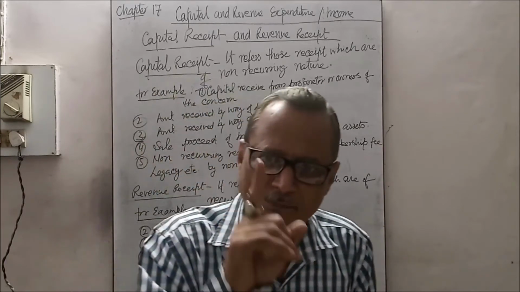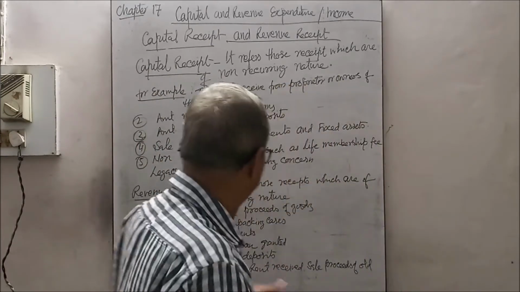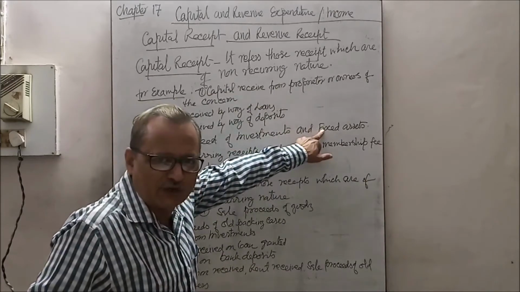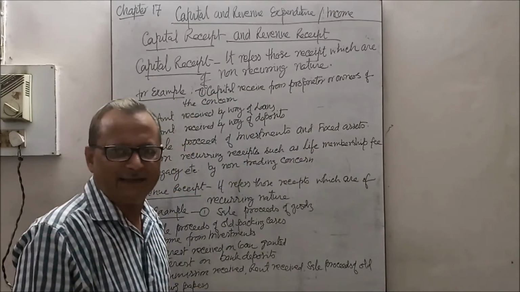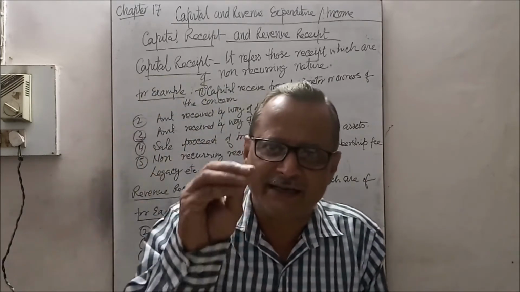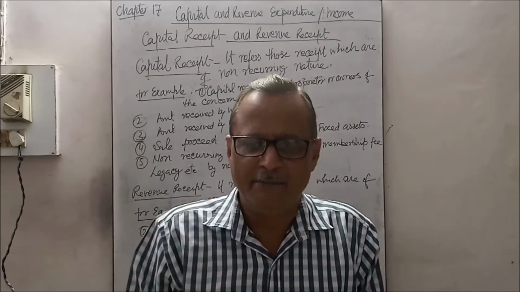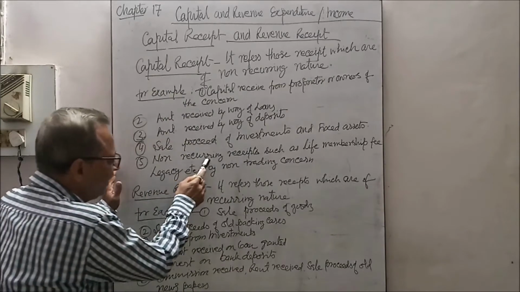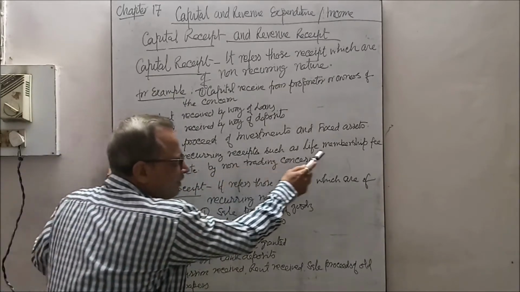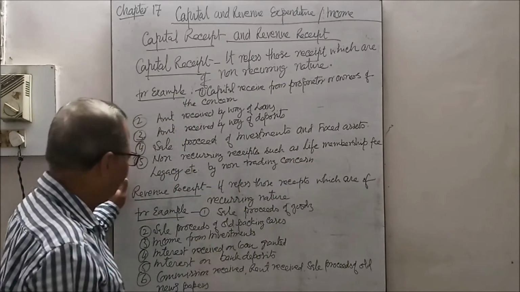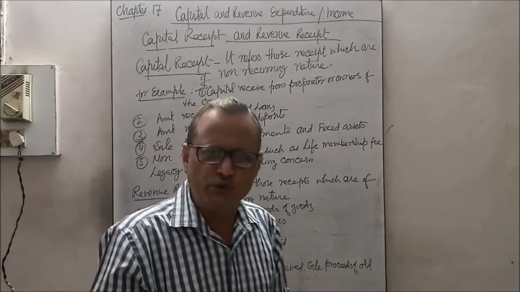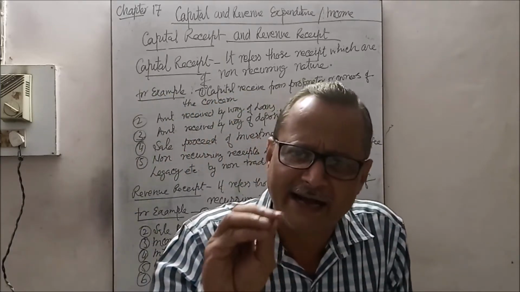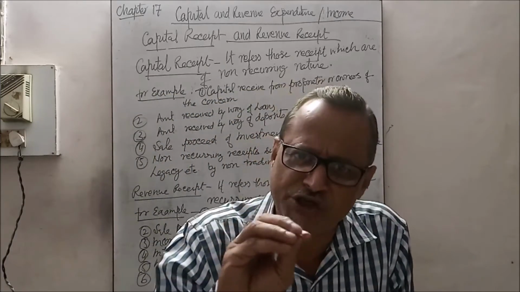But remember one thing: when investments and fixed assets are sold, that does not decrease any liability, but it reduces the asset. Then there are non-recurring receipts such as life membership fee and legacy. These are used only in non-trading concerns, meaning NGOs.